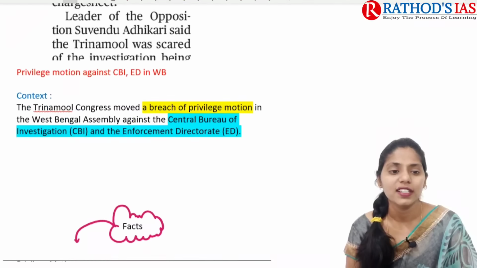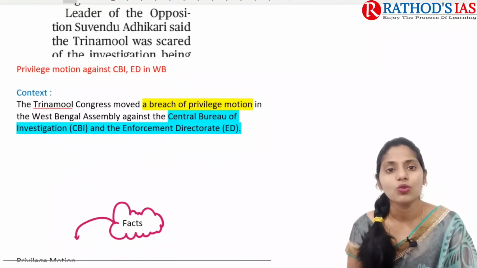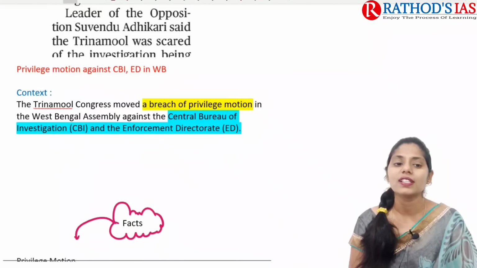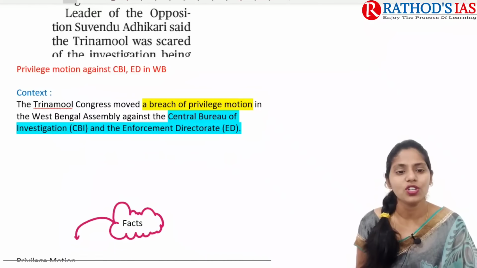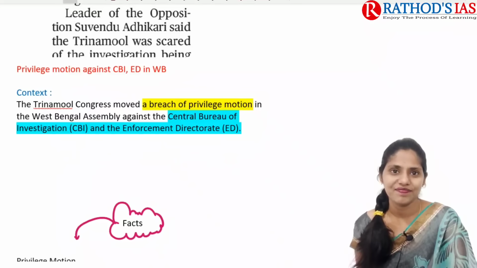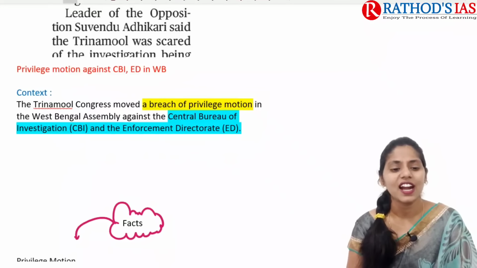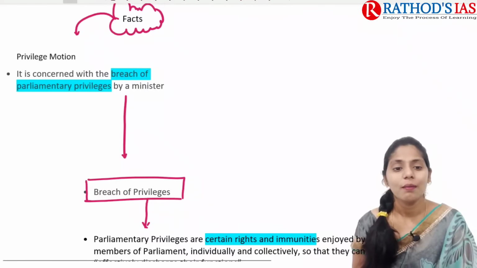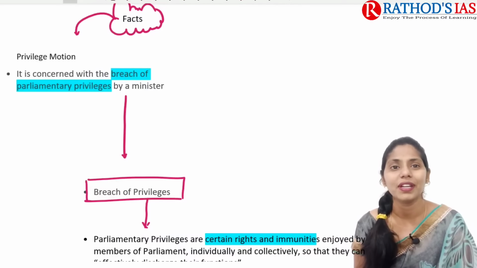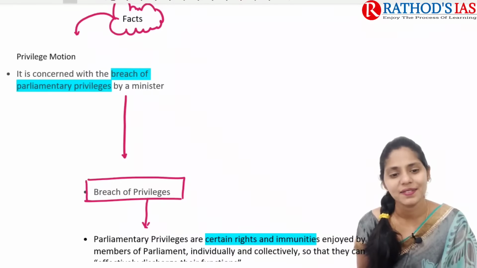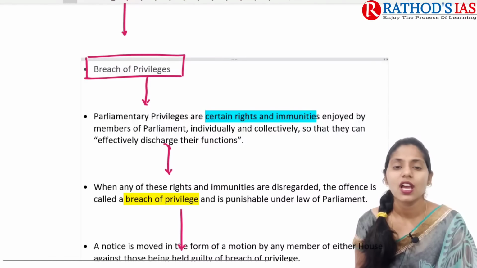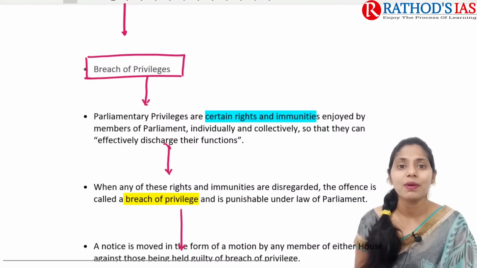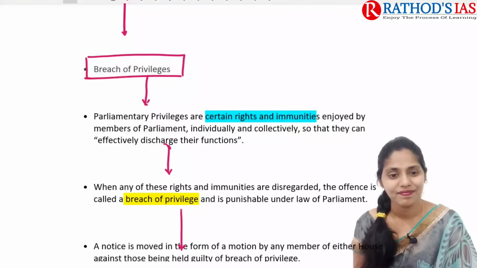The context here is that in West Bengal, the Trinamool Congress moved a breach of privilege motion in the West Bengal Assembly against the CBI and ED. Now some facts about privilege motion: whenever the privileges of parliamentary members are breached, a privilege motion is moved. Parliamentary privileges are certain rights and immunities enjoyed by members of parliament, both individually and collectively.